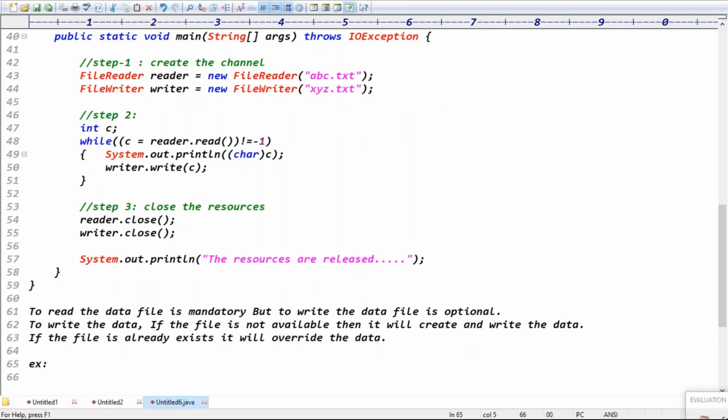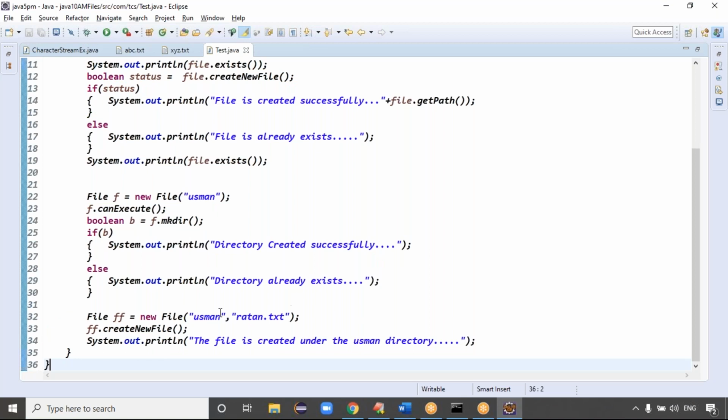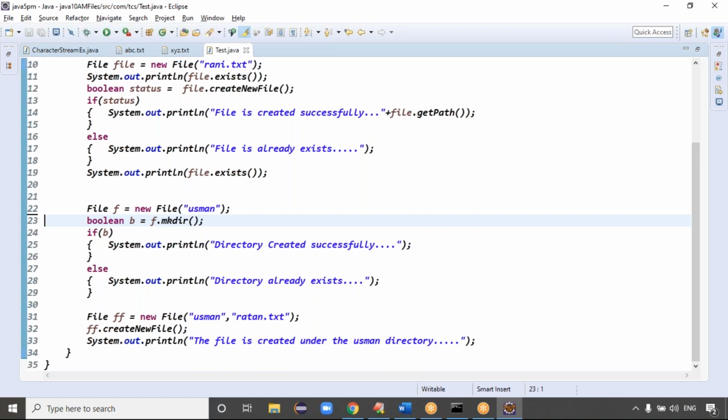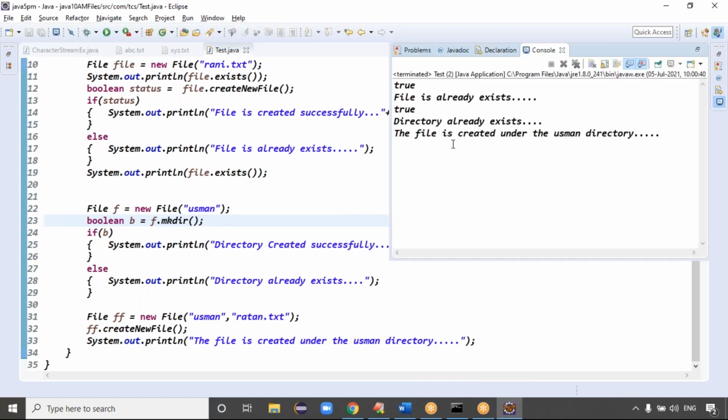Ratan sir, this can execute method. Which one? f dot can execute. File f new file Usman under this f dot. Yes, f dot can execute. Why is it added? If you remove this code,